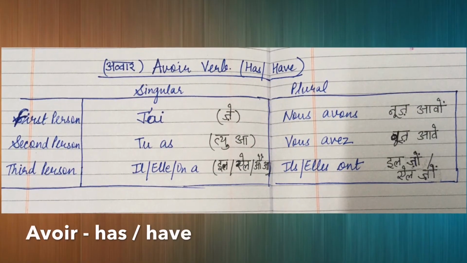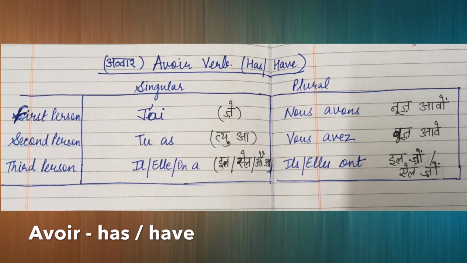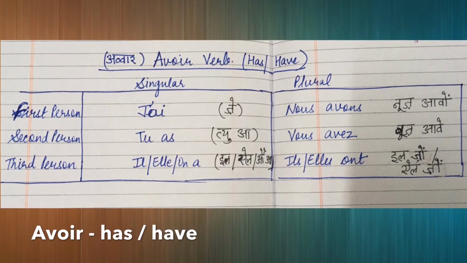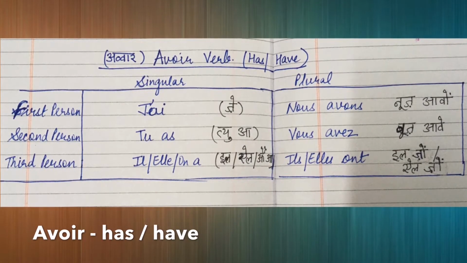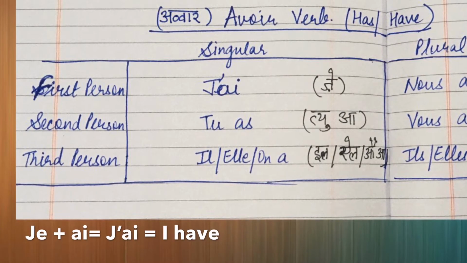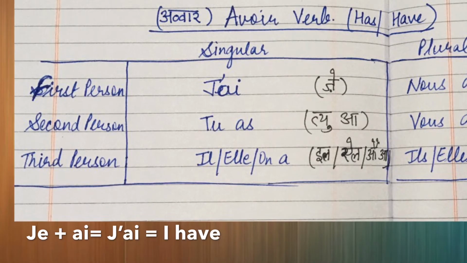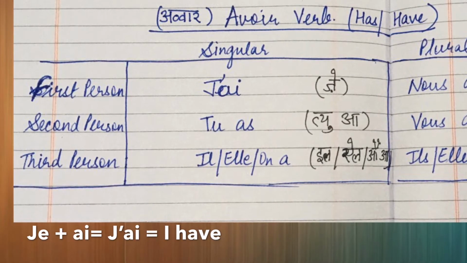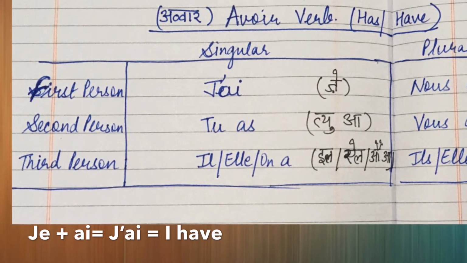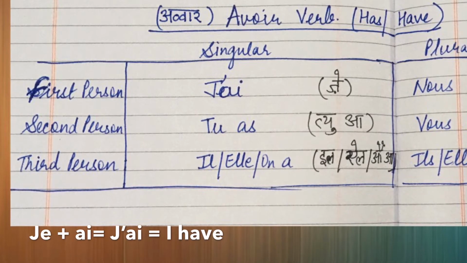The verb avoir. In English it means to have. In this lesson you are going to learn how to use has and have with the subject pronouns. The very first subject pronoun is je. Je means I. With je we are going to use ai, A-I. Je ai means I have. Now see, we are not going to use it like je ai. We are going to remove the e from je and put an apostrophe sign and make j'ai.